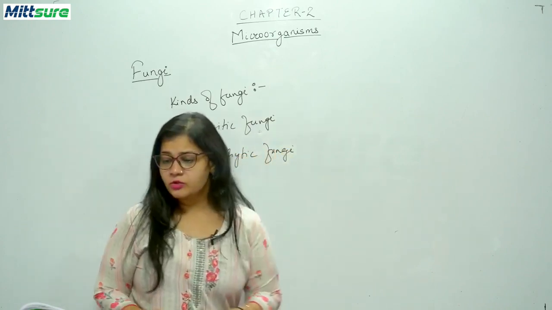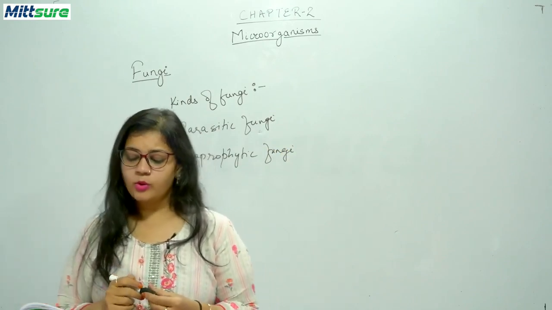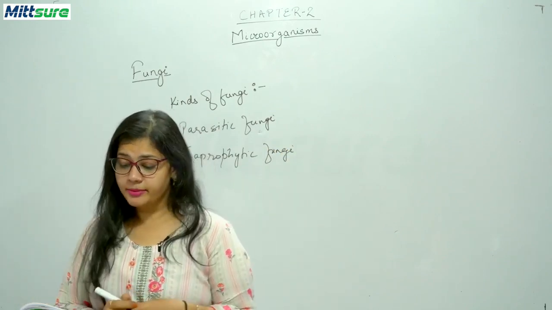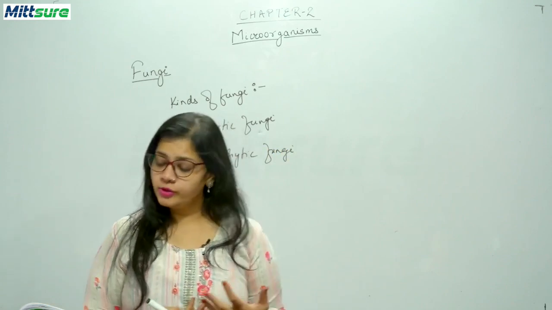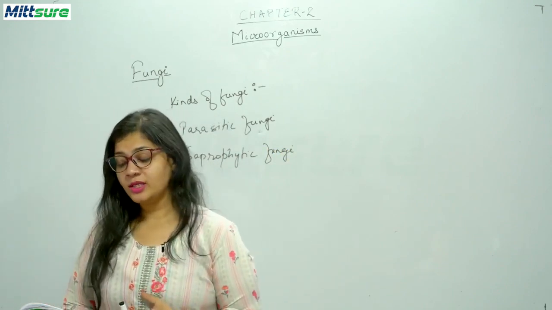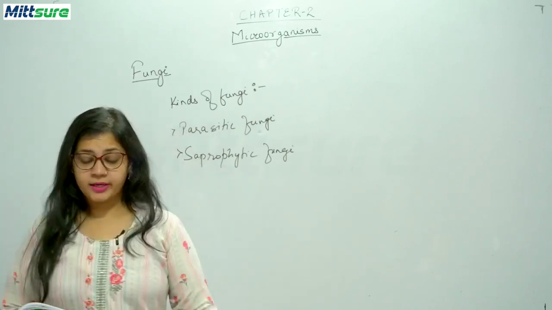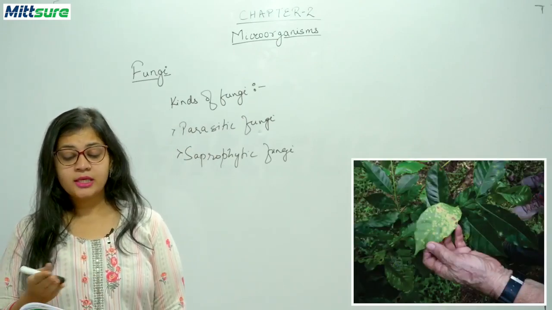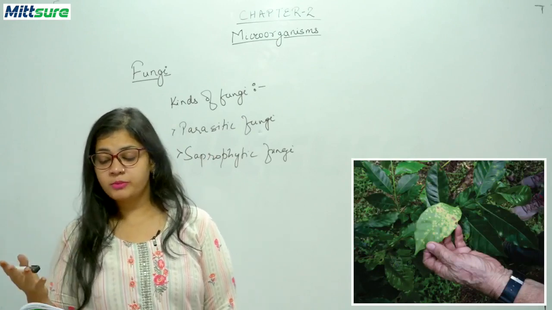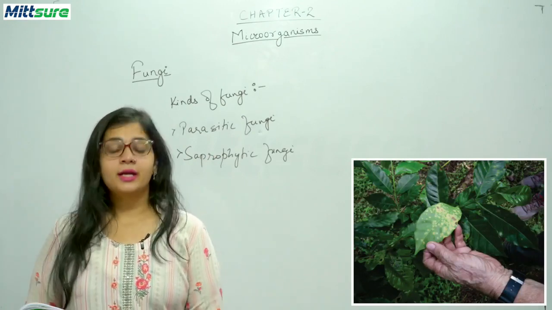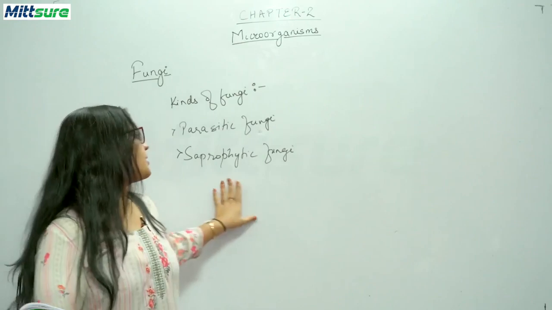Parasitic fungi grow on a living plant or animal and obtain ready-made food from them. The example of parasitic fungi is mildew. You can see the image of this parasitic fungus given in your books. Next is saprophytic fungi.